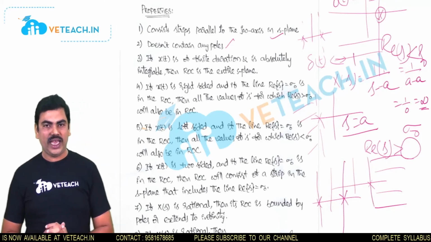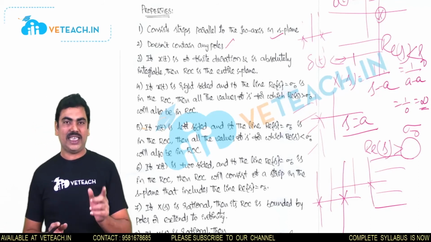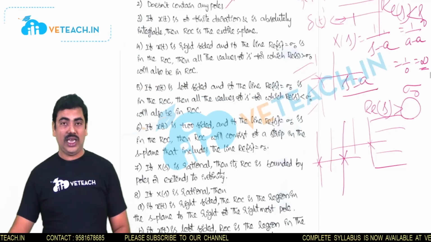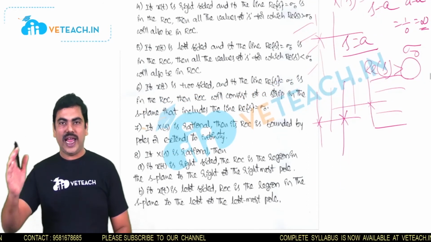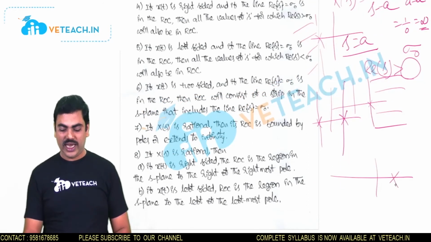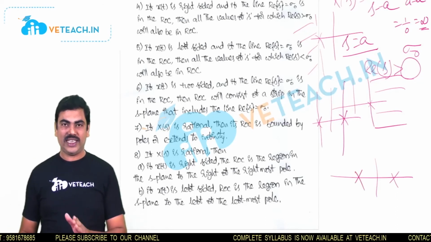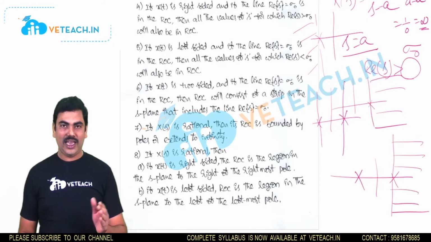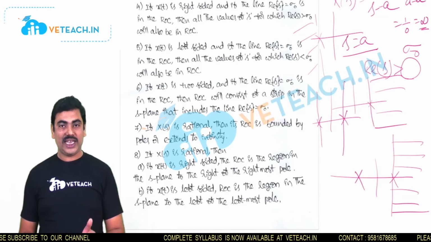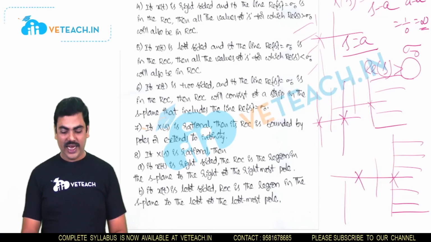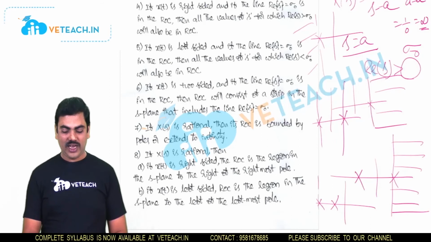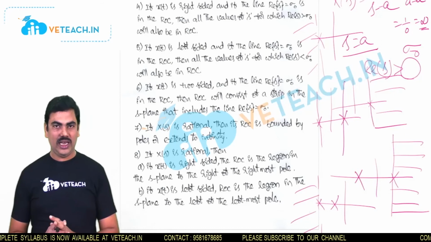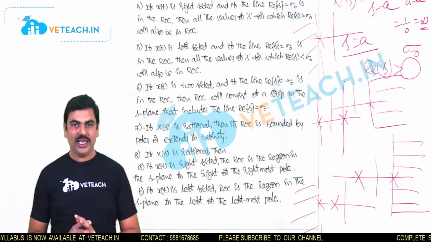So here the eighth property is saying that whenever X of s is rational with x of t a right-sided signal, then the ROC is to the right of the rightmost pole. That means when you have the two poles of a combination of two right-sided signals, then the ROC is to the right of the rightmost pole. And if X of s is rational and x of t is a left-sided signal, then its ROC is to the left of the leftmost pole.